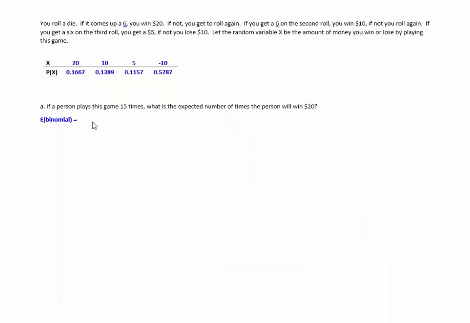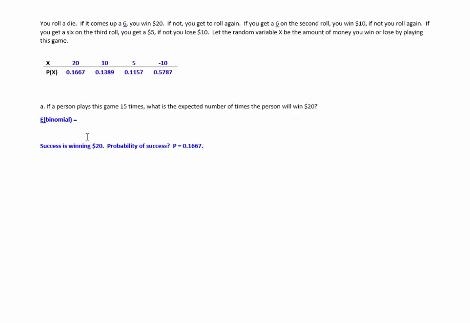So what is success here? This is actually an important part, and you should do this for every problem. Success is winning $20. In other words, you should clearly define what success is in actuality. What's the probability of success? In this case, the probability of success is 0.1667, approximately.